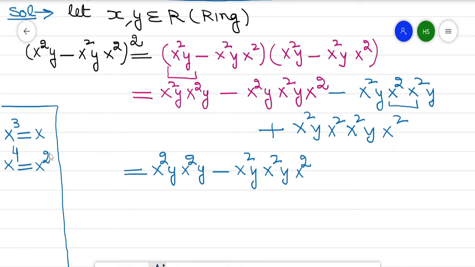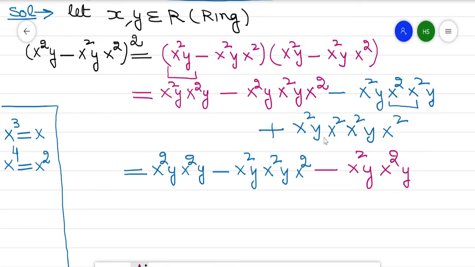So remember that. This product can be written as x⁴, and then x⁴ is converted into x². So this will become minus x²y x² into y.